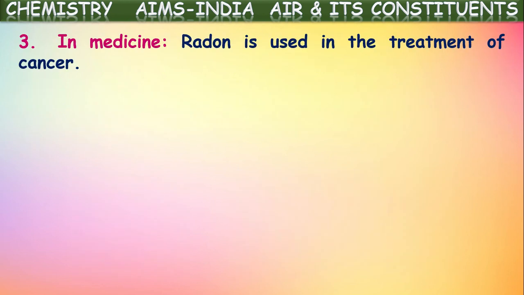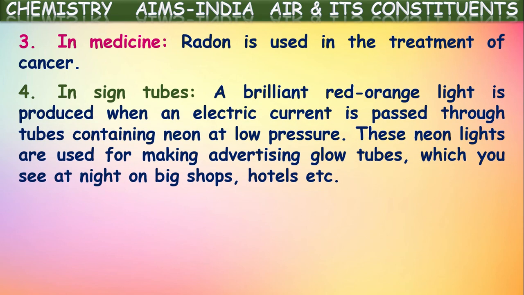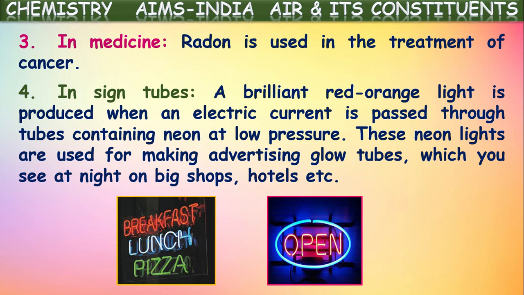Next, in medicines also they are used. Radon is used in the treatment of cancer because it's a radioactive element. In advertisement sign bulbs also, a brilliant red-orange light is produced when an electric current is passed through tubes containing neon at low pressure.